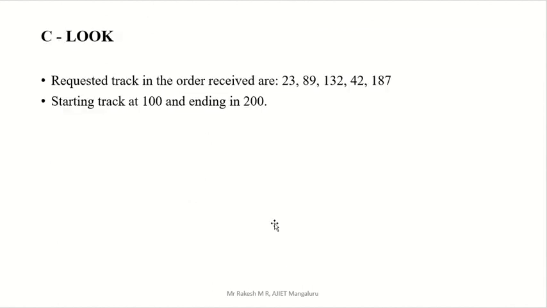Now for C-LOOK I considered another example here. The requested tracks in the order received are 23, 89, 132, 42, 187. The starting head is 100 and the ending head is 200.